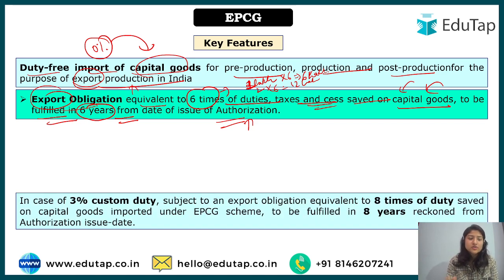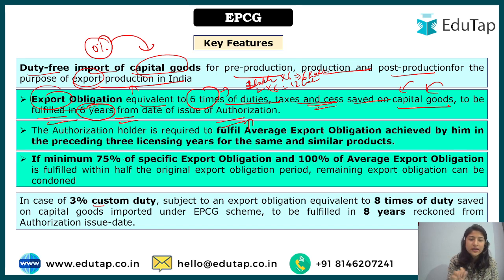Now in case of 3% custom duty, there's one more here. I have taken the whole slide because the animation was wrong. The authorization holder is required to fulfill average export obligation. First we have said that within 6 years you have to do 6 times export of the money that you have saved. That is one point. Now the second point is within half of the total time. The total time is 6 years, so within half means within 3 years, what you have to do?